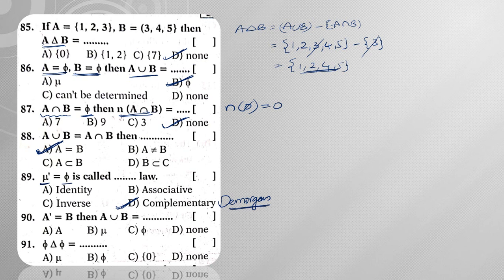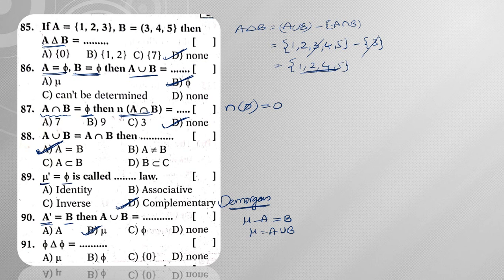De Morgan's law. If A complement is equal to B, then A union B is equal to, that means mu minus A is equal to B. That means mu is equal to A plus B. So here no plus, so it is A union B. So A union B is equal to mu.